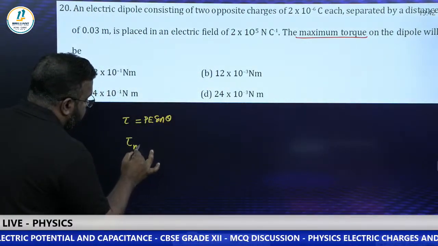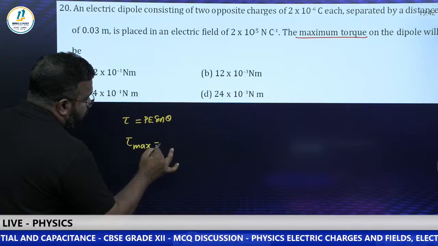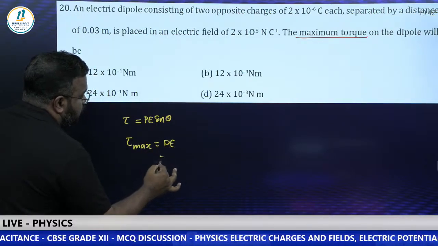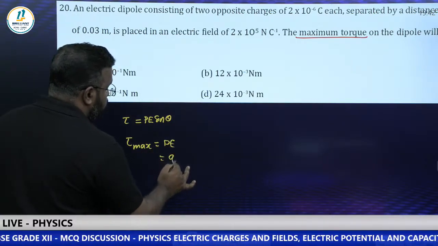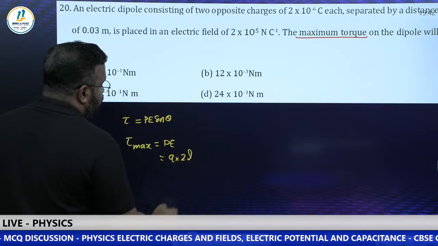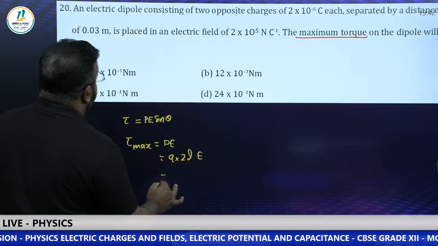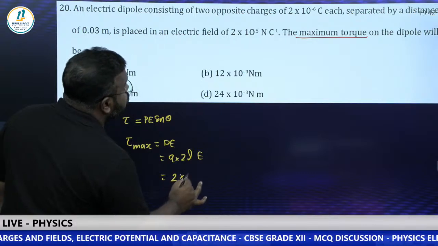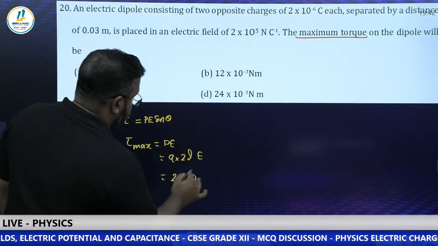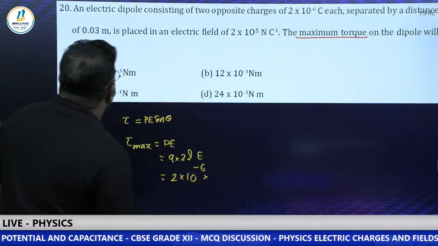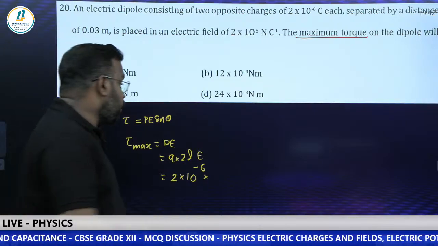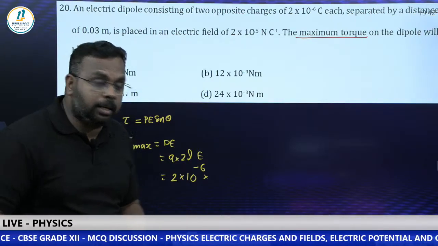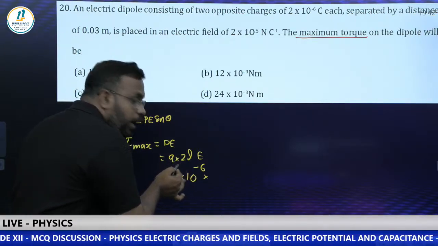So tau max is equal to what? Maximum torque is equal to P E. Now you just substitute: what is dipole moment? Q into 2L, that is dipole moment, into electric field intensity. Substitute Q: the charge magnitude is 2 into 10 to the power minus 6, into 2L. Remember students, there is a chance of making a mistake by taking 2 and L separately.